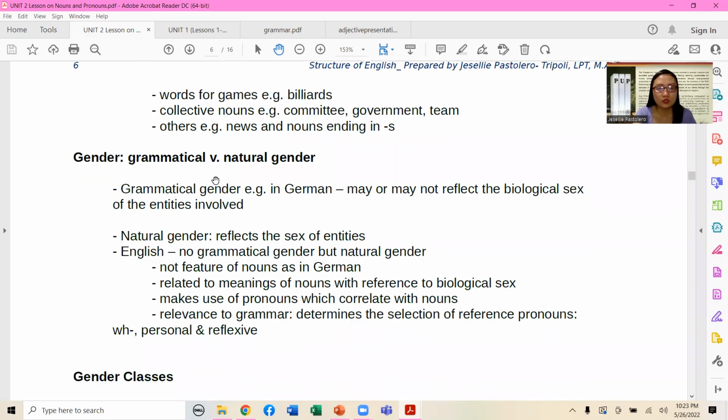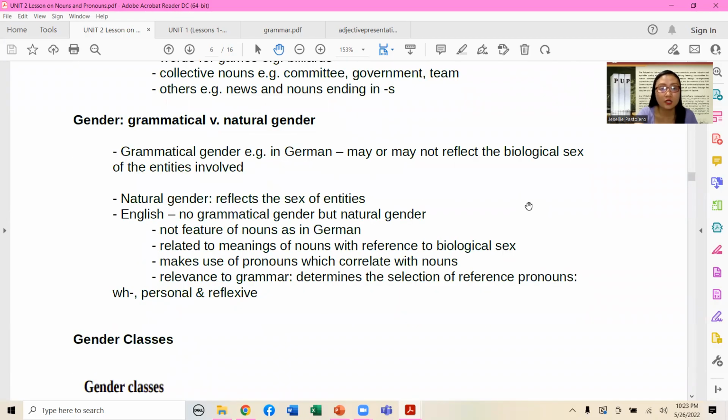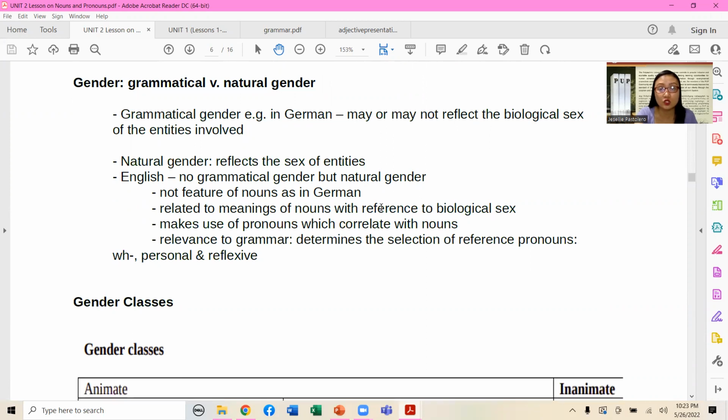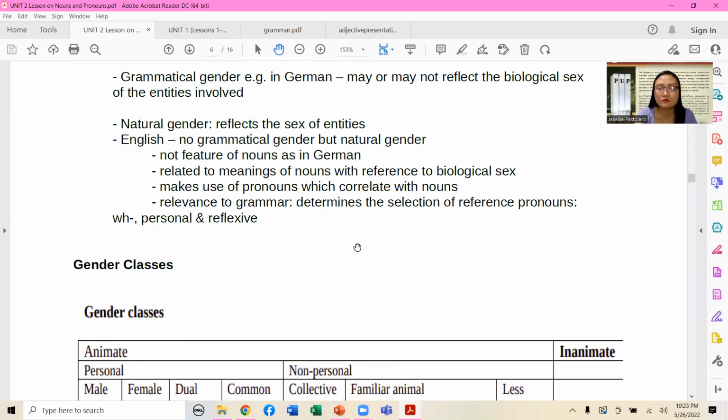Now, general grammatical and natural gender. Grammatical gender, example given in German, may or may not reflect the biological sex of the entities involved. Natural gender thus reflects sex of entities, and English has no grammatical gender but natural gender only, not a feature of nouns as in German. Related to meanings of nouns with reference to biological sex, make use of pronouns which correlate with nouns. Relevance to grammar determines the selection of pronouns with WH, personal, and reflexive.